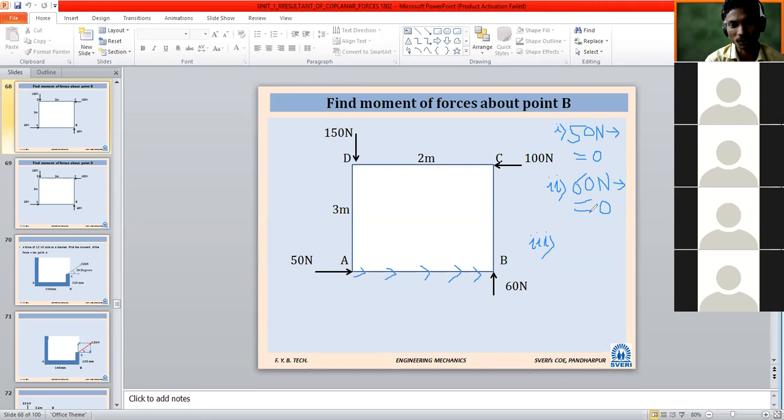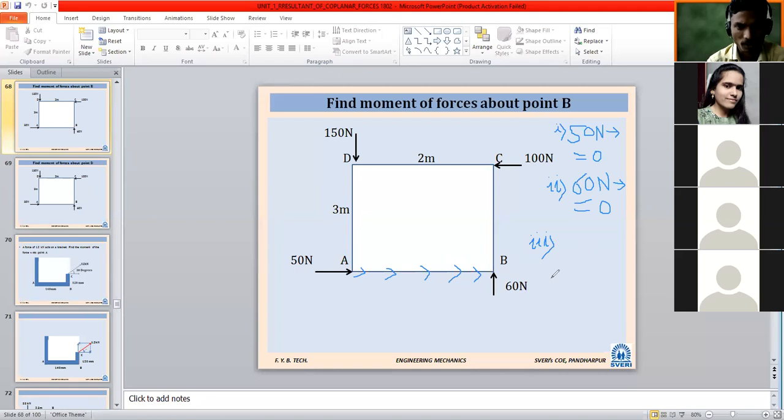In brackets, for both the cases you can write perpendicular distance is zero. Is there any problem in the first two cases? No, sir. Then we will go for the third force.